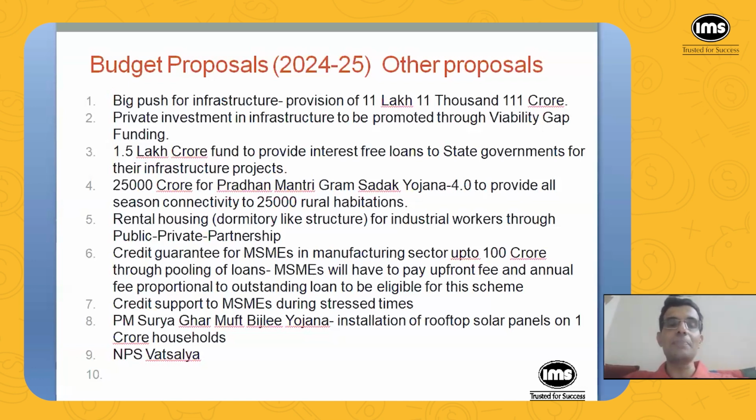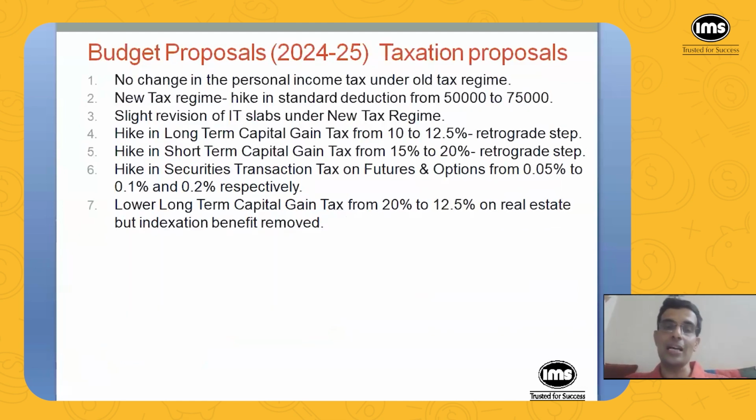So something similar to NPS will be started for children also. Parents can start an NPS Vatsalya account in the name of children and start contributing to that account. And once the child becomes 18 years old, that account will be converted into a regular NPS account. So this is the overall scheme.